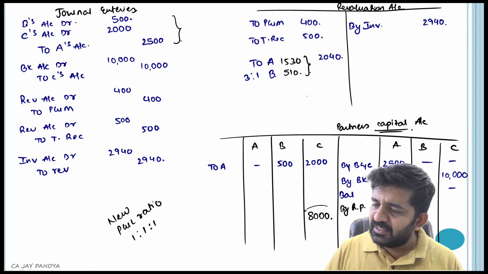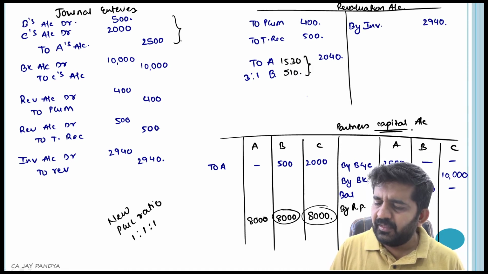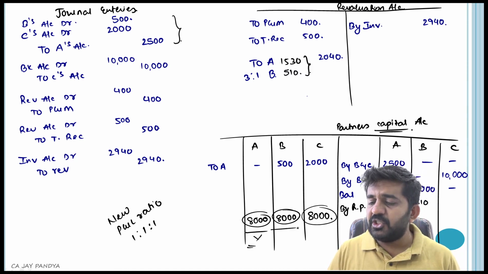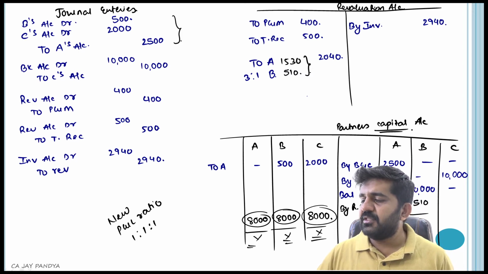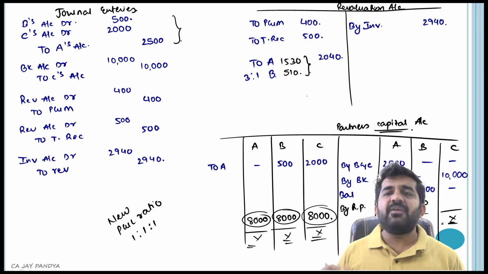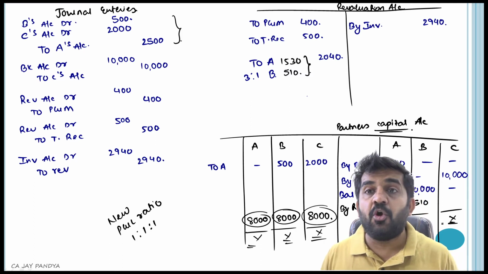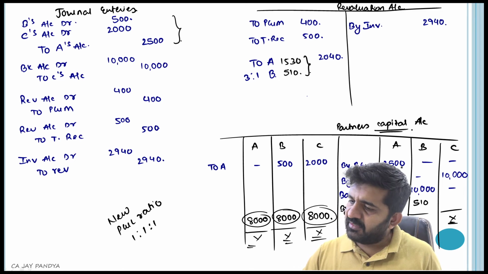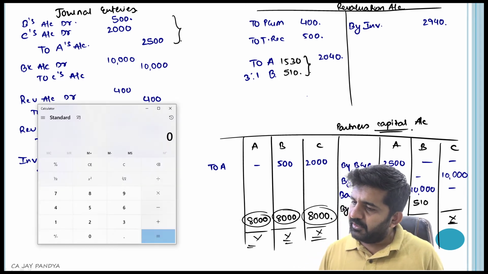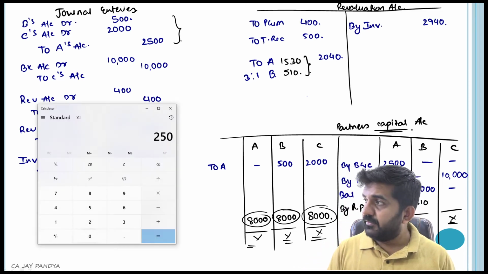Now what is C's closing capital? 8,000. So A and B should also be having a closing capital of 8,000. Sir, but it is not. The difference is there. Even if there is a difference, it will be withdrawn or cash will be brought in. Like 15,000, there is 17,500. Let me calculate in the calculator. It is 2,500.